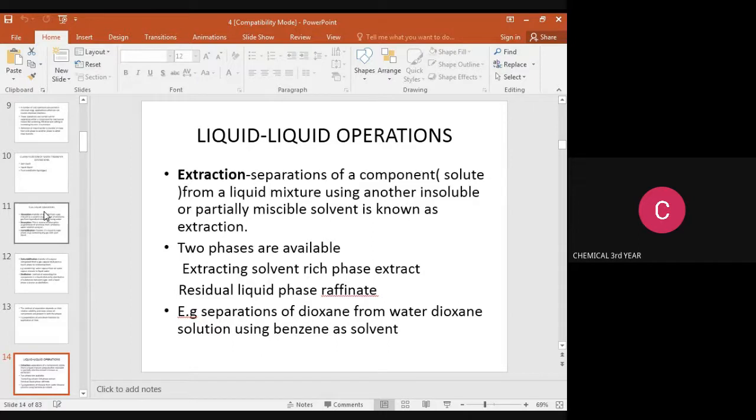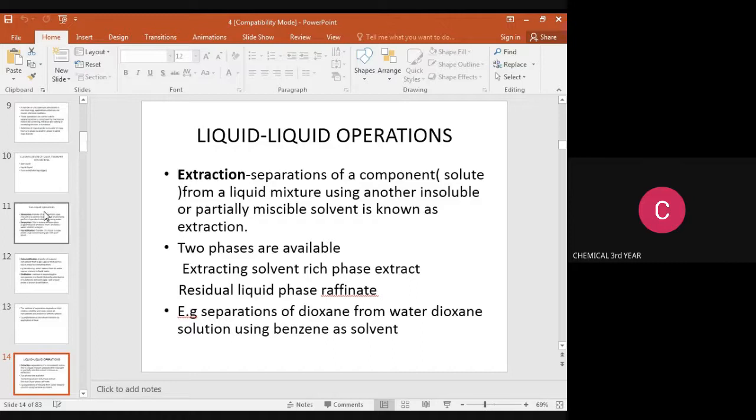In the extraction process, there are two phases available. One is the extract phase, and another one is the raffinate phase. The extract phase contains a high amount of the extracting solvent, and the residual phase is majorly the liquid phase.